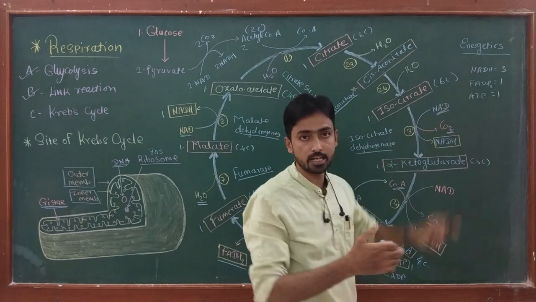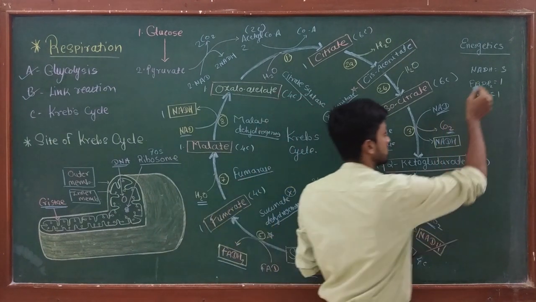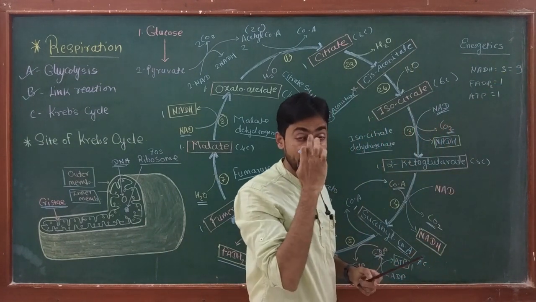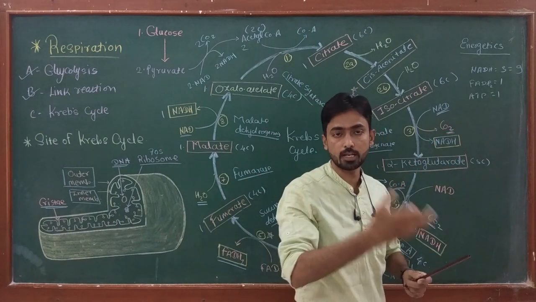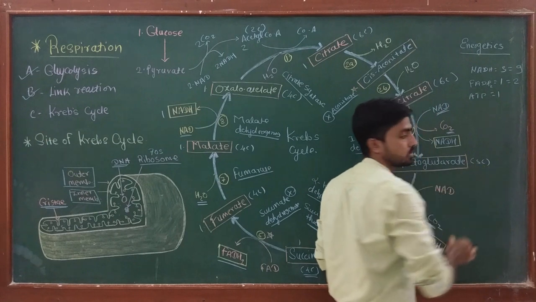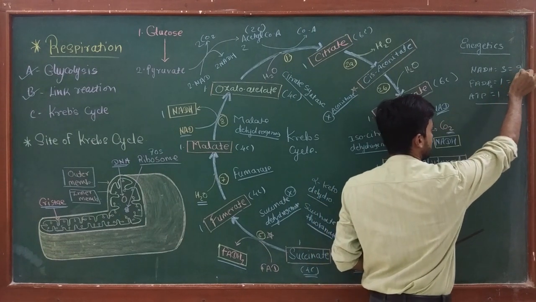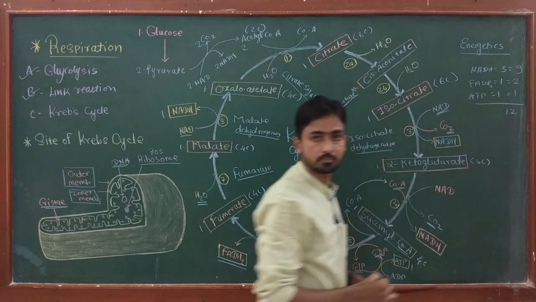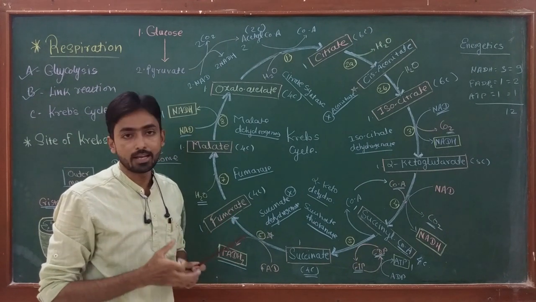We know that when NADH enters the electron transport chain, a single NADH gives 3 ATPs. So 3 into 3, a total of 9 ATPs will be produced by NADH when entering the electron transport chain. At the same time, when FADH2 enters the electron transport chain, it produces 2 ATPs. So 1 into 2, 2. While this ATP remains the same. If we make the total, 9 plus 2 plus 1, it is 12. So in a single turn, the Krebs cycle produces 12 ATPs.